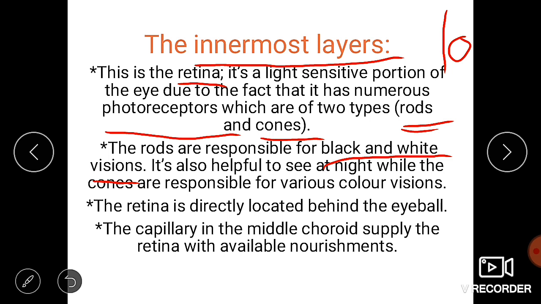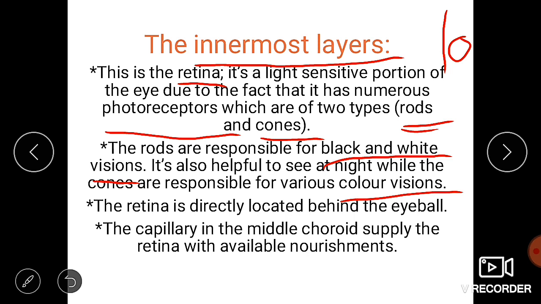And next, coming to the cones. These cones are responsible for the various color visions, meaning different colors, nothing but the visible colors which we can see with our naked eyes. All these colors are mainly the responsibility of the cones only, which are parts of the photoreceptors present in the retina.